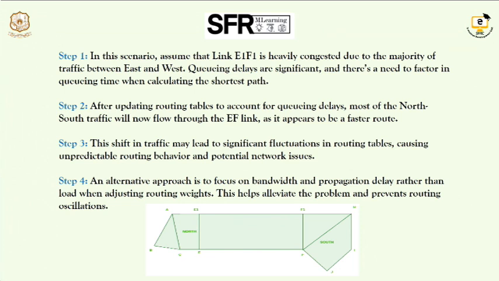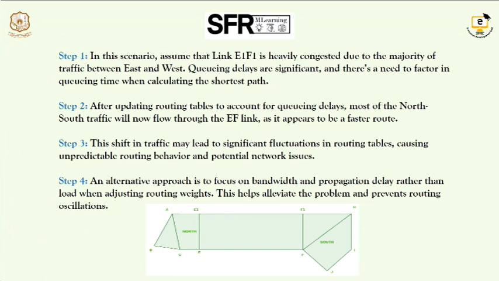So when we consider bandwidth and propagation delay from the routing table, we come to know that the packets can be sent at speed to some extent without any loss or damage. While considering the shortest path, we also focus on bandwidth and propagation delay. This helps to some extent to avoid or prevent routing oscillations.